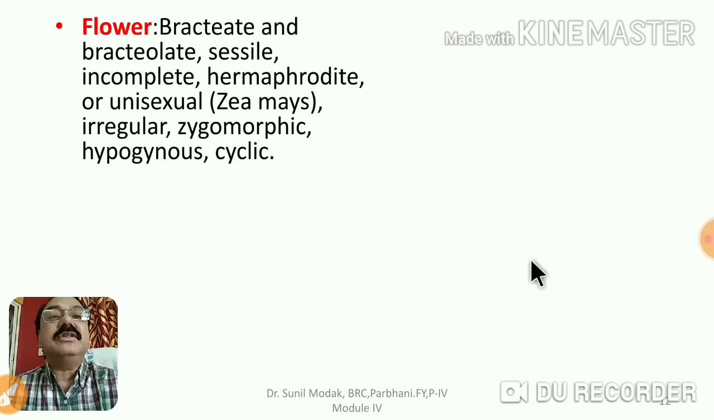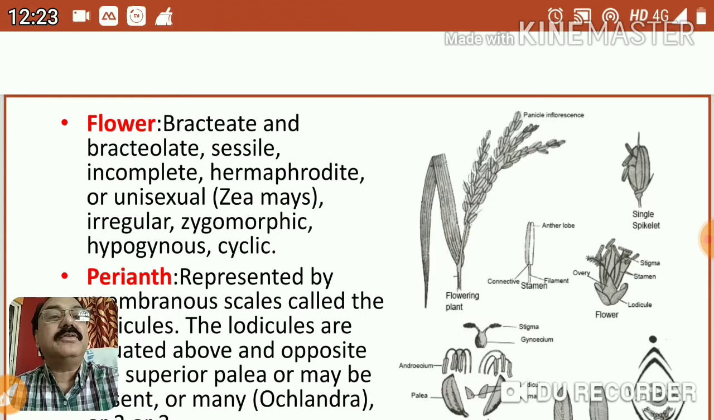This is the description. Each flower is bracteate because two bracts are there, and bracteolate, bracteoles are also there. It is sessile. It is incomplete because calyx and corolla are not present. Instead, perianth is present. Hermaphrodite, bisexual. But in case of Zea mays, that is maize, it is a unisexual flower. That's what you have to understand.